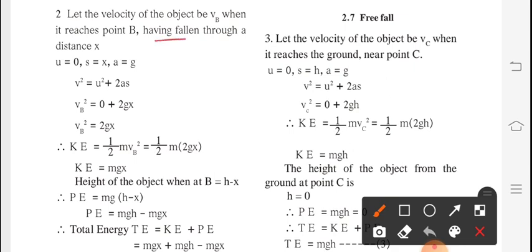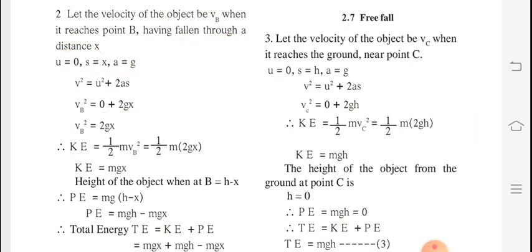Having fallen through a distance x, its initial velocity is 0, the distance is x, and the acceleration due to gravity is g. Based on this we have the formula v squared equals u squared plus 2as. Here v is vB, the velocity we don't know, which is why we take vB. So vB squared equals u squared, where u is the initial velocity 0, plus 2 times g, because of gravity, times s, the distance x. So vB squared is equal to 2gx.